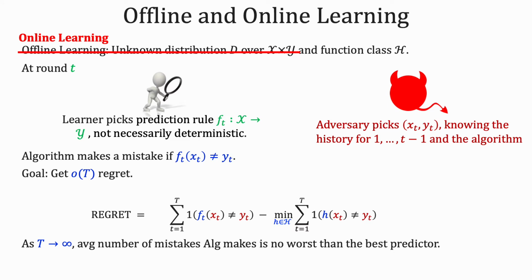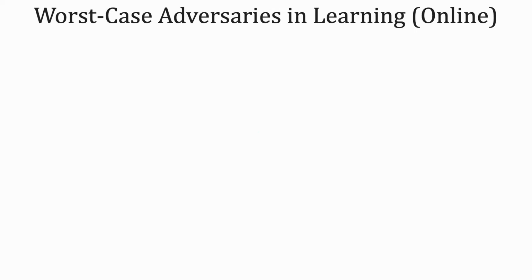In the online learning setting, the points are picked adversarially, potentially depending on the actions of the learner. Again, the learner is said to make a mistake if its prediction disagrees with the label. The regret is defined similarly as the difference between the mistakes of the algorithm and the best hypothesis in hindsight. We want to make the average regret go to 0 as t tends to infinity.